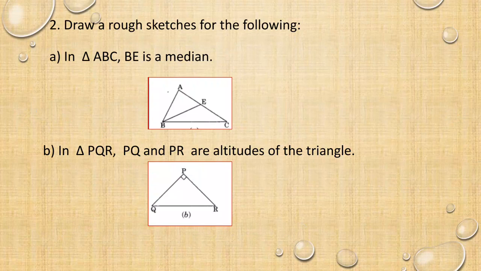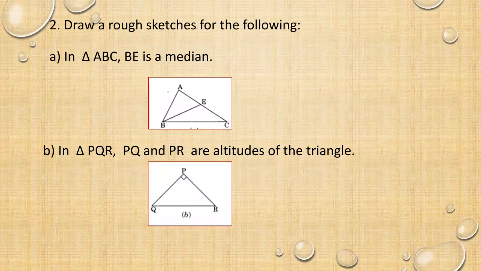Next, PQR triangle. PQ and PR are altitudes of the triangle. Already you know an altitude line segment will meet at 90 degrees. If you have one altitude, we can draw it in the interior of the triangle. But in your question you have two altitudes, PQ and PR. So I am drawing it in the exterior itself.